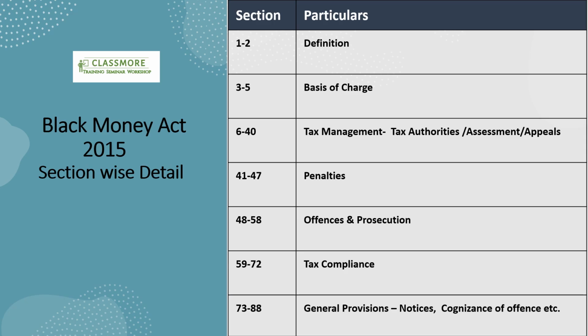Sections 41 to 47 talk about penalties. Sections 48 to 58 talk about offenses and prosecution, and then 59 to 70 talk about tax compliances, and lastly there are certain sections for the general provisions, including notices, cognizance of offenses, etc.